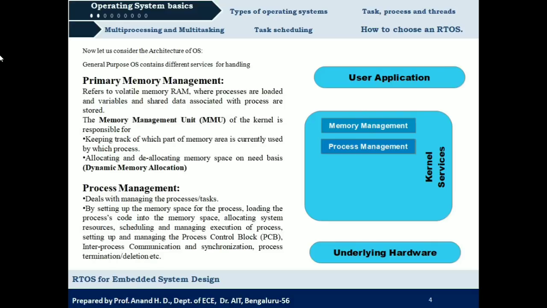So what we can say is that process management involves allocation of memory for a particular process, allocation of required system resources for a particular process, loading of process code into the memory, and then scheduling of processes, and then setting up of PCB, that is process control block, and finally communication between the processes and synchronization between the processes, and then deletion of processes.